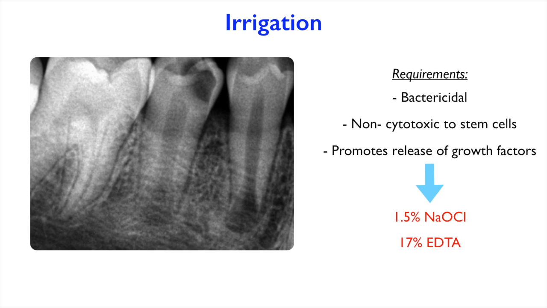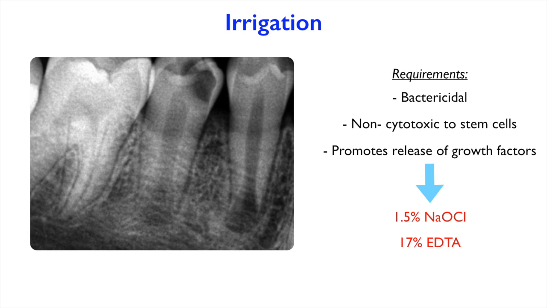And we also want the irrigation to be able to promote the release of the growth factor that are stuck inside the dentinal tubuli. And looking at all the irrigants that we have today in the endodontic world, research has shown over and over that the best irrigating agent that is bactericidal and non-toxic to stem cells is sodium hypochlorite at a concentration of 1.5%. Everything more than this tends to become much more toxic to the stem cells, and everything less than 1.5% tends not to be as bactericidal as we wish it to be able to promote revascularization.